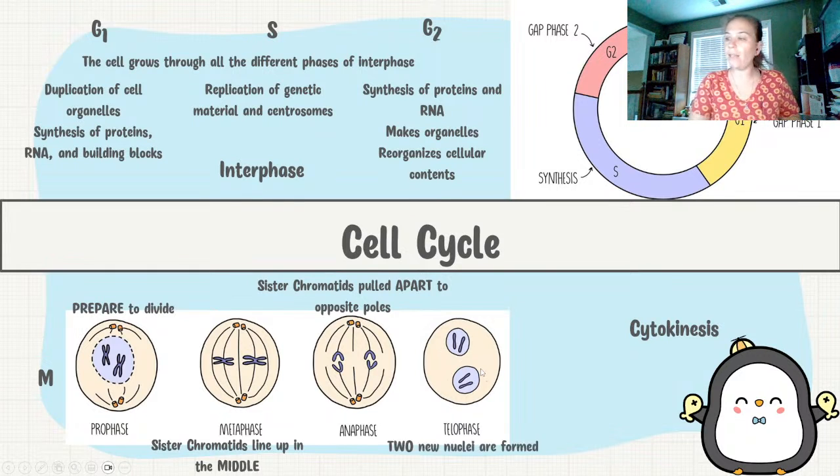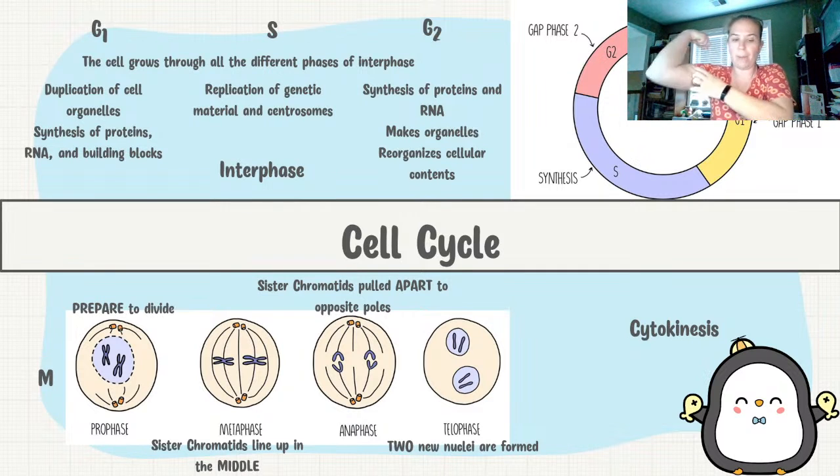So in telophase, or some people call it telophase. I say telophase. You're going to see that we're going to have this new membrane forming around those. So that is the end of mitosis. Notice this cell is still one unit. So your cells can go through mitosis without going through cytokinesis.